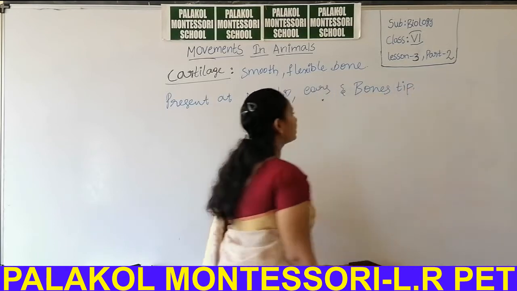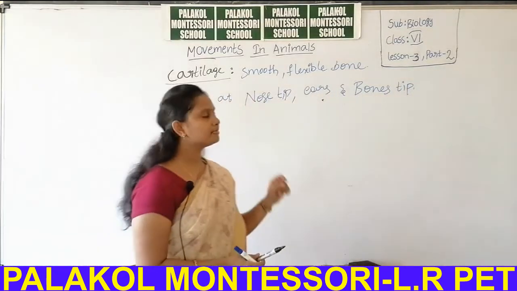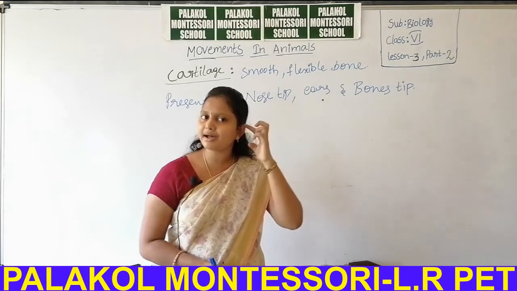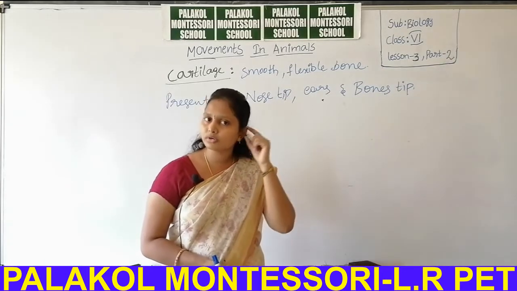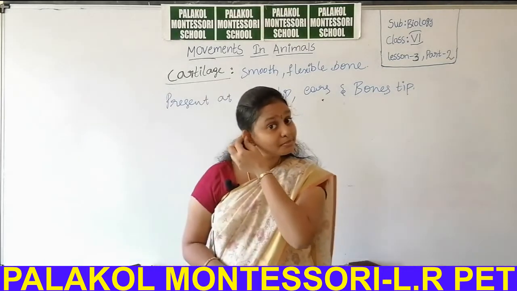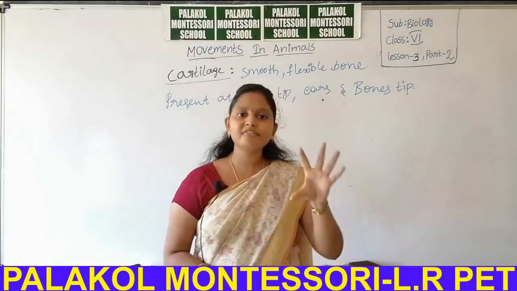This region you can see, okay, if you observe ears, you can bend the bones. These are also bones, but this bone seems smooth and flexible.